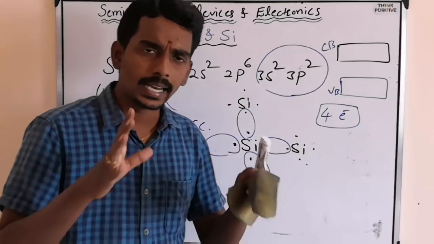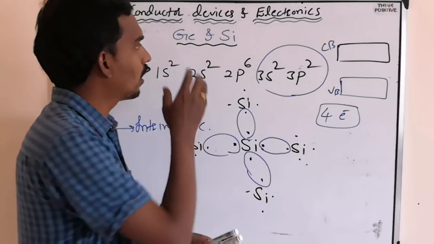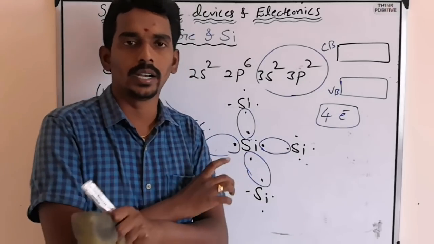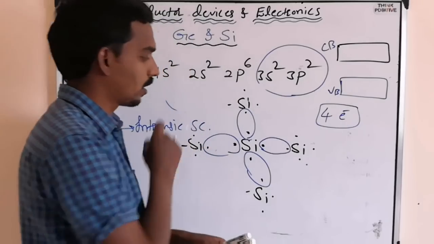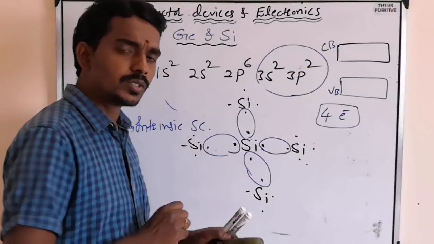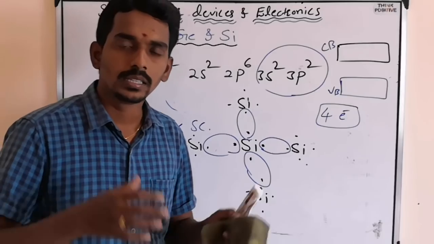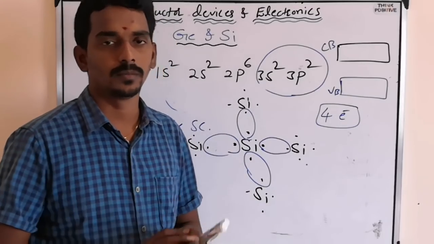All the electrons of silicon or germanium are tightly bound inside the material with covalent bonds. So at absolute zero temperature, as I said in the last class, the conductivity of a semiconductor is 0.